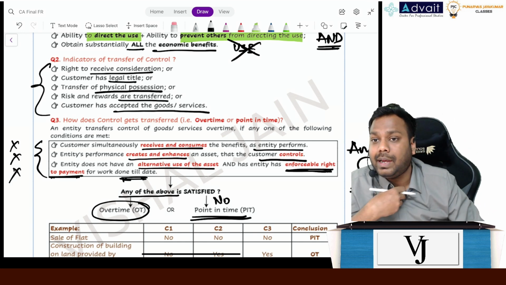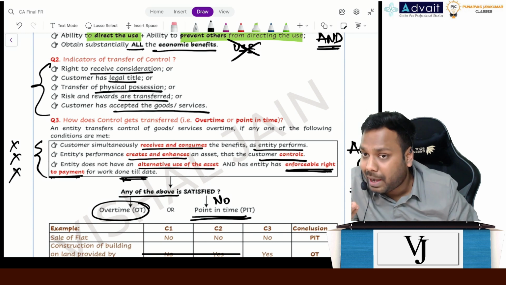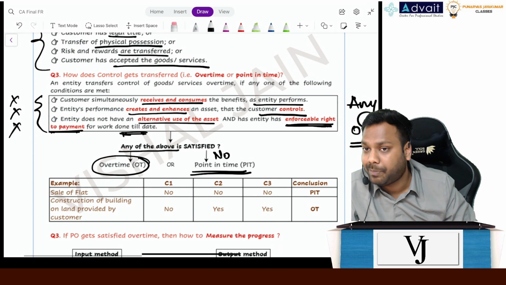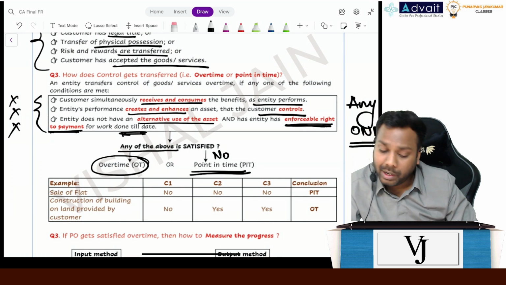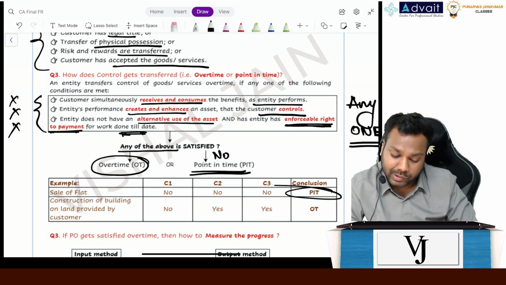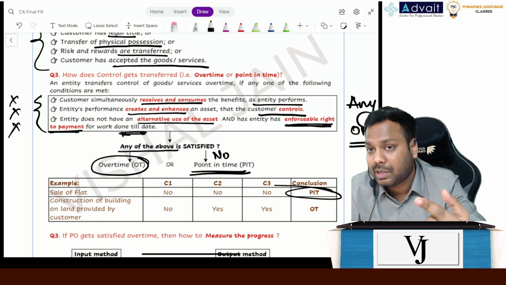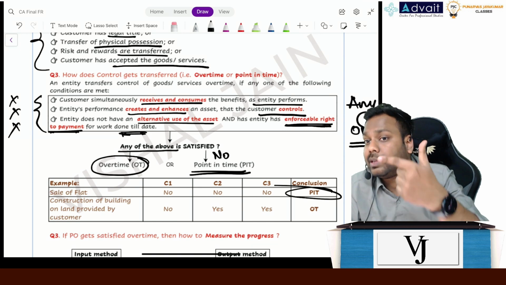So whenever I enter into a sale contract for a flat, it's always point in time, not over a period of time, okay? So for sale of flats, revenue will be recognized at a point in time when I deliver the flat to the customer, when I hand over the flat to the customer.